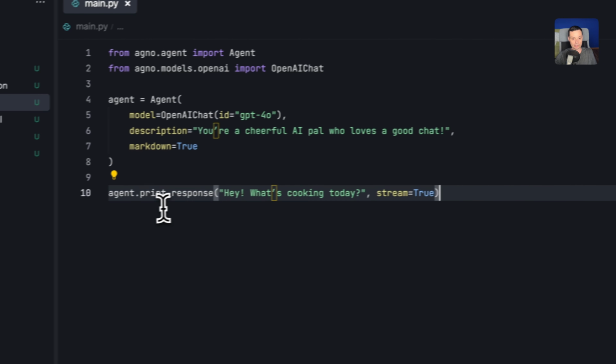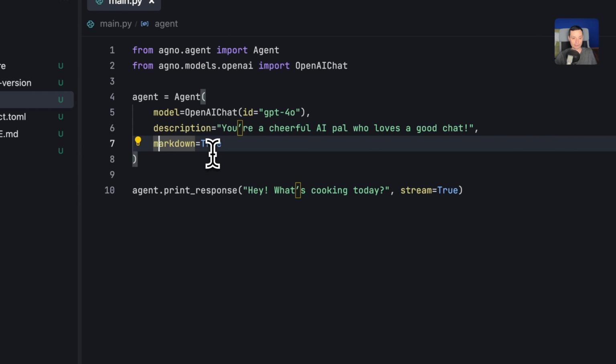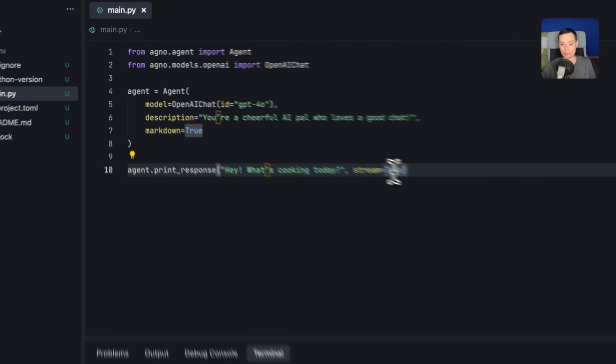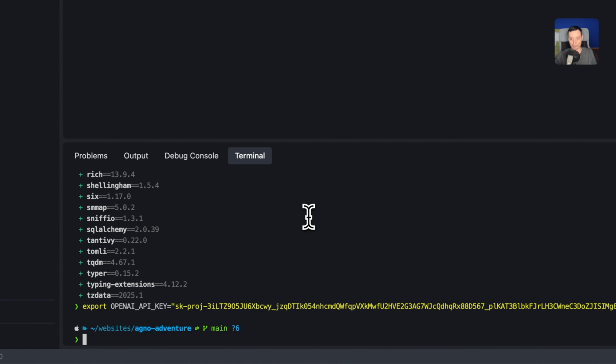And here I will just tell it to do something. In here I will just format the response into a markdown. And in here you have the, hey, what's cooking today? It's just a simple question, so I can show you how it's working. And I will set the stream to true. So basically what stream is doing, it will just populate the responses from the AI live, so you don't want to wait for the complete answer before you receive it.